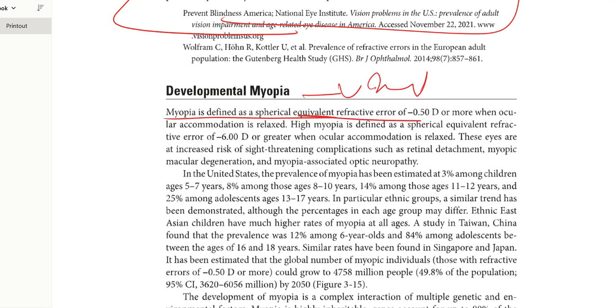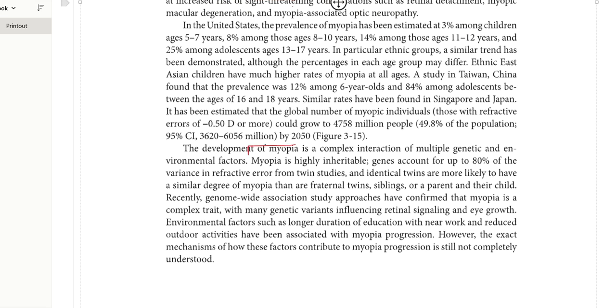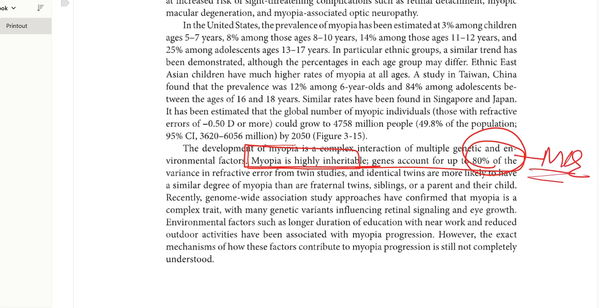First of all, definition of myopia. High myopia. Okay. Myopia is highly inheritable. This percentage was asked. In how much percentage is it heritable? Okay.